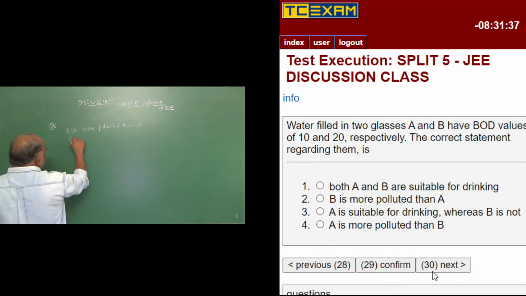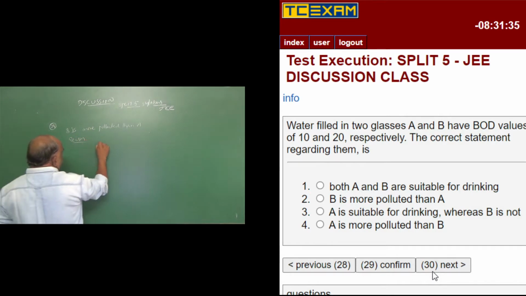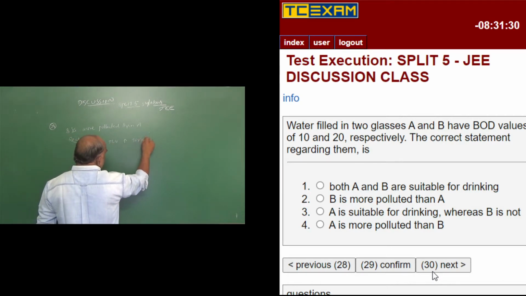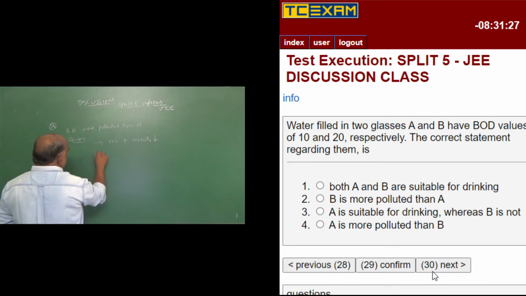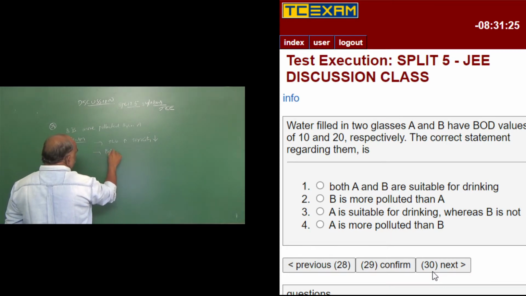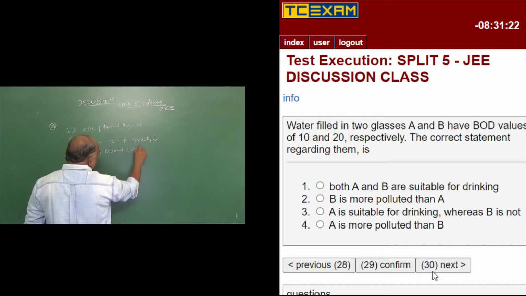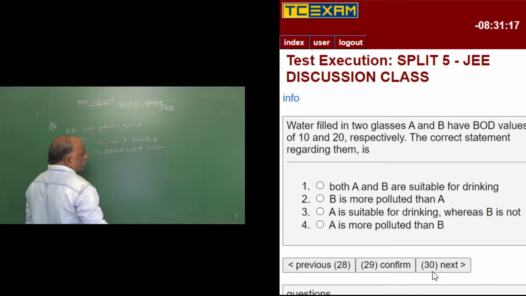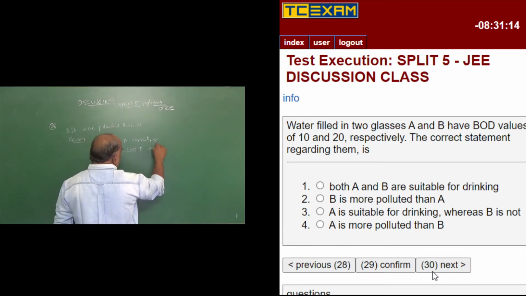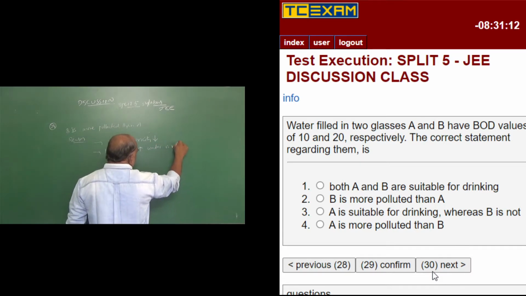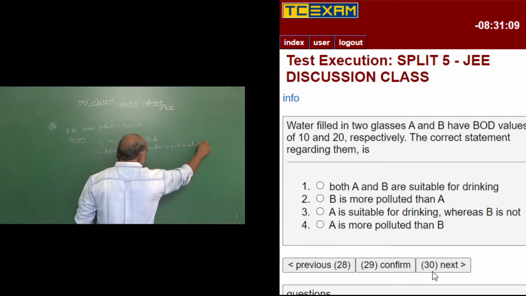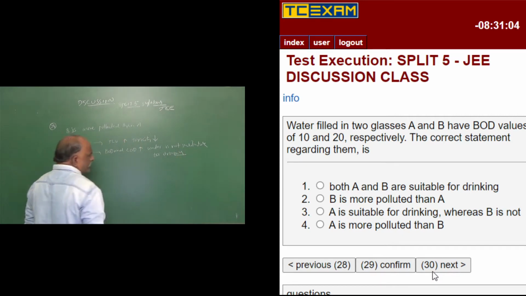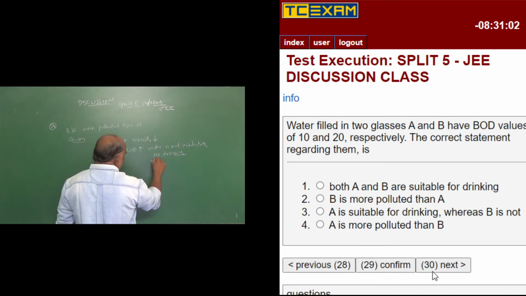What is the reason here? Reason number 1, TLV increases, toxicity decreases. BOD and COD increase, water is not suitable for drinking, that is, pollution increases.